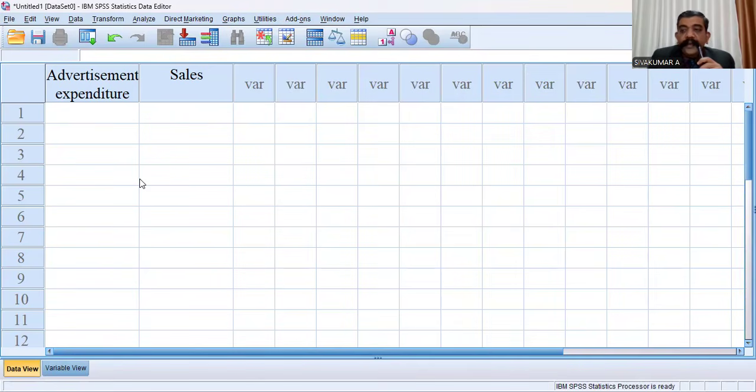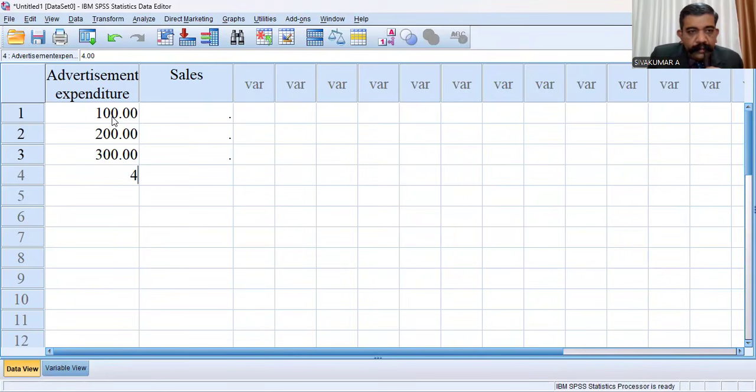Okay, the SPSS screen is there. Put in the values for advertising expenditure; all are imaginary values. 100, 200, 300, 400, 500, 600, 700, 800, 900, then 1000.